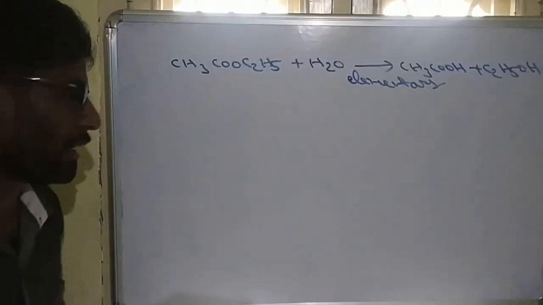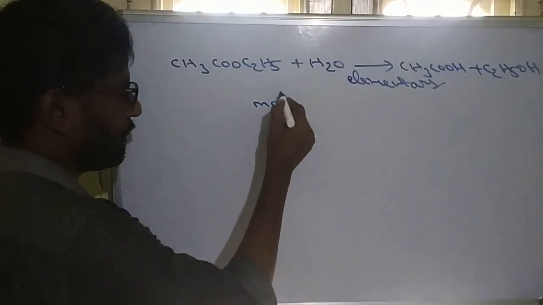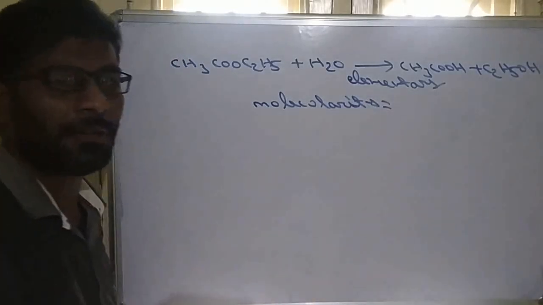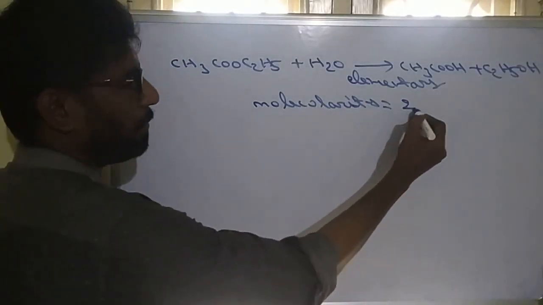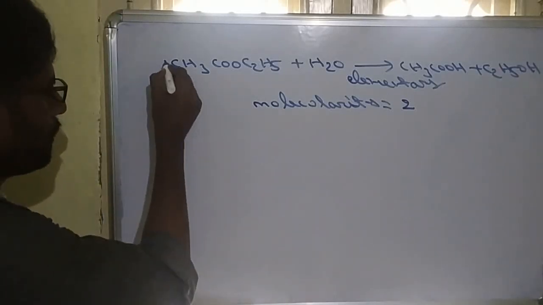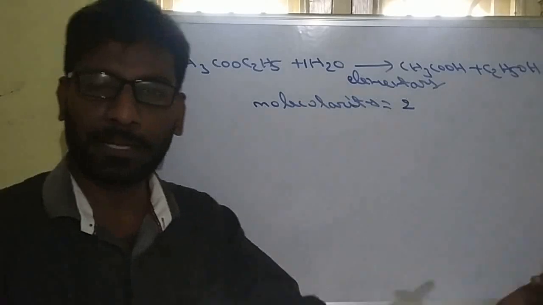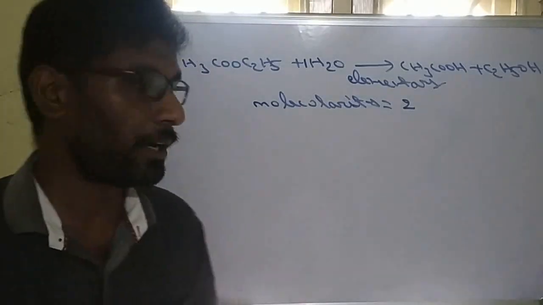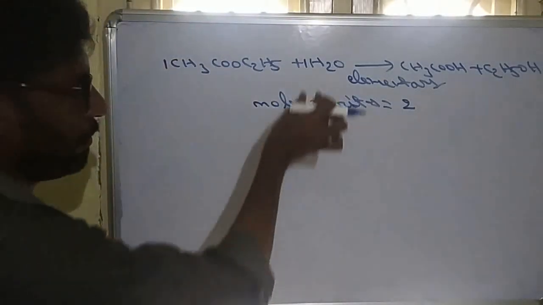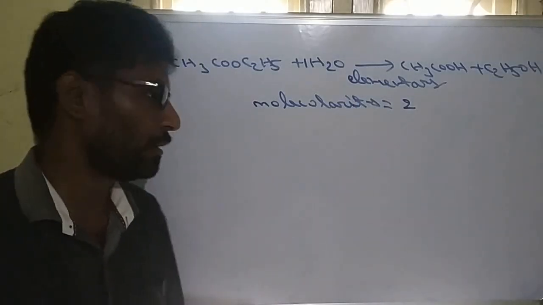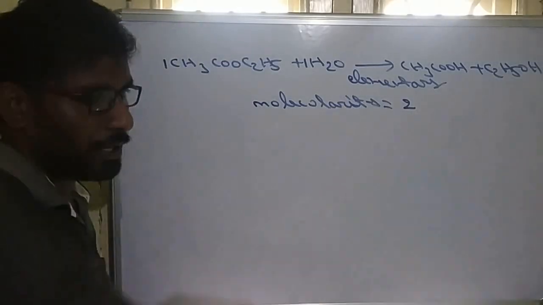In this simple reaction, if anyone asks what is molecularity, we can directly say molecularity will be 2. Why? Because the number of molecules colliding or participating is called molecularity. Here 2 molecules are there, one water molecule and one ester molecule. Molecularity will be 2.